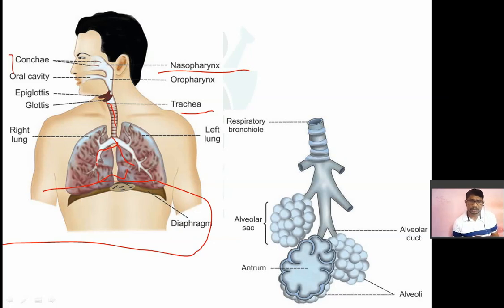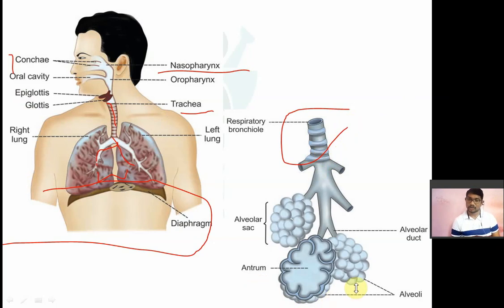Together these form a system known as the respiratory system, and through this system you can inspire air inside the body. There will be exchange of gases in the alveoli of the lungs, and then there will be removal of waste gas like carbon dioxide through expiration. Taking air inside the body is inspiration, and releasing air from the body to the outside is known as expiration. So these are the organs for respiration. And remember, this is known as the windpipe, the trachea. It will divide into different bronchi, right and left bronchi.